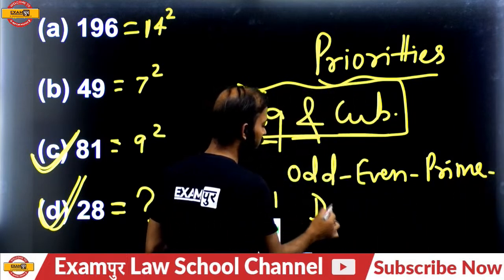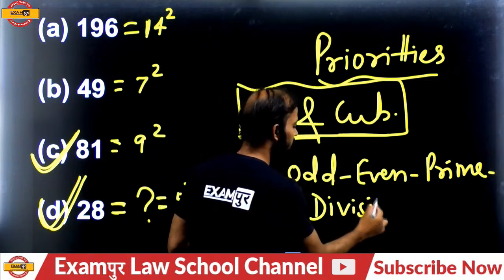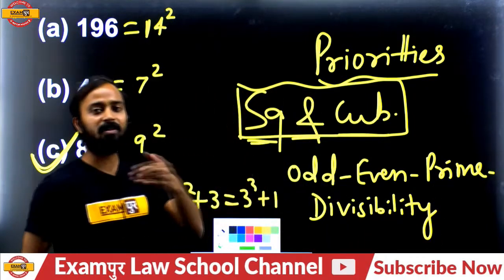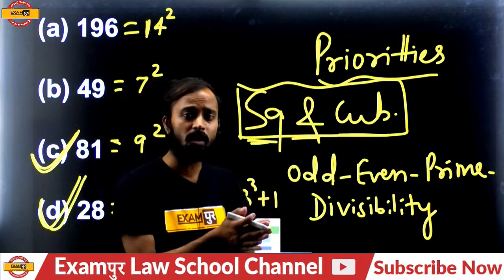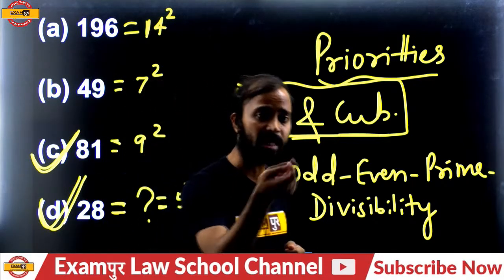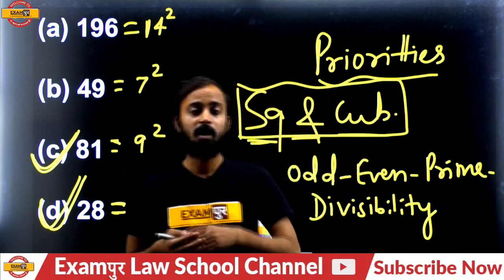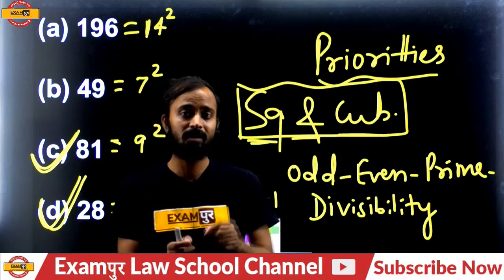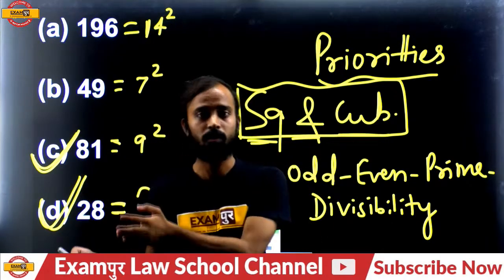and the next one is divisibility. Divisibility of 2, 5, 6, 7, 3. Divisibility of 3 is what? When the sum of the digits is perfectly divisible by 3, then the whole number is perfectly divisible by 3. It's a simple one. Divisibility of 4 is what? If the last 2 digits are perfectly divisible by 4, then the whole number is perfectly divisible by 4.